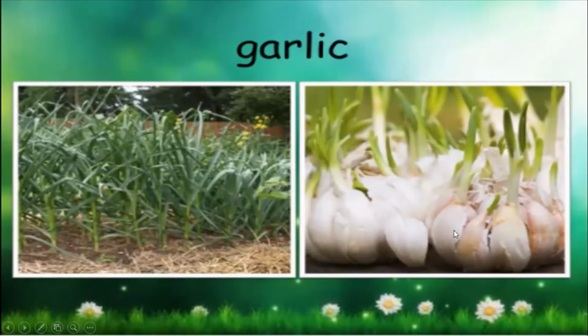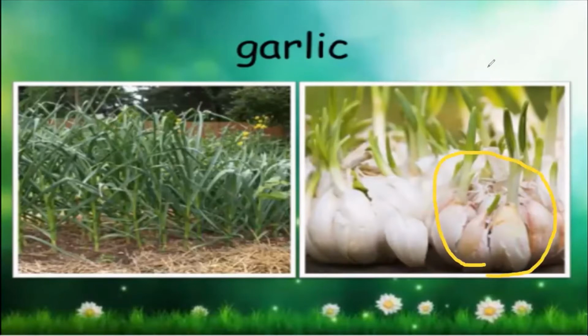Now in the garlic also, see over here. So if you grow, we know that take one piece of the garlic.